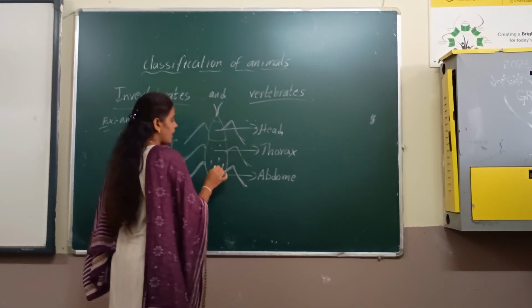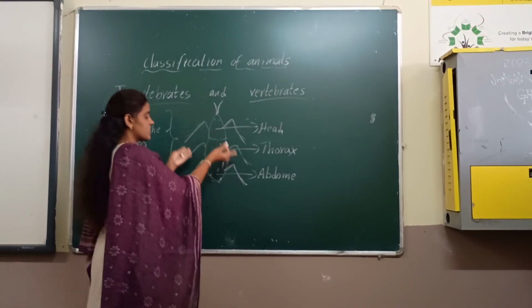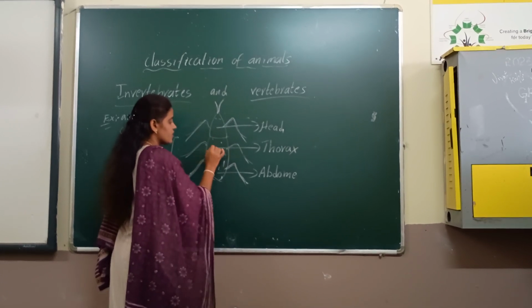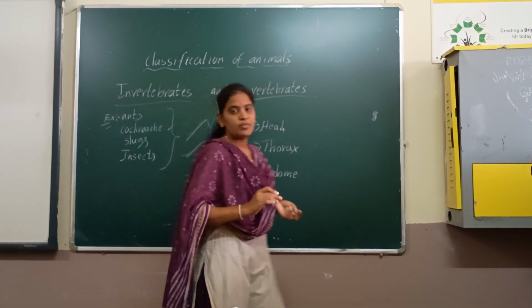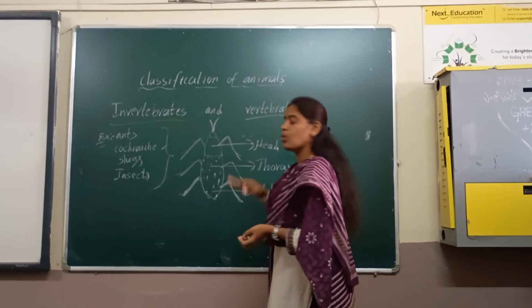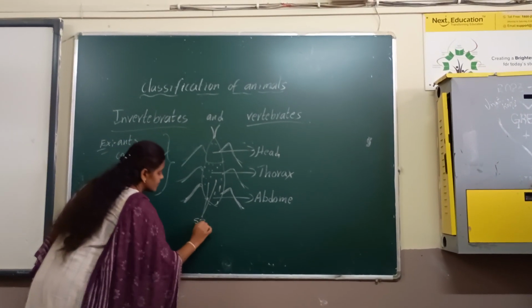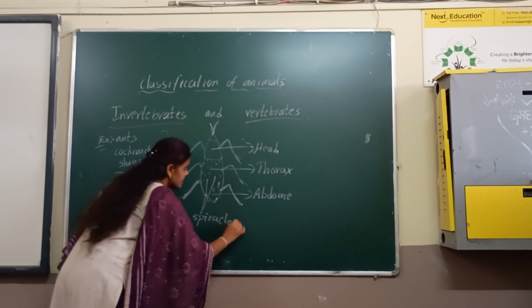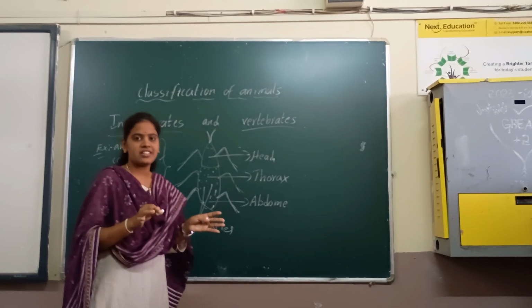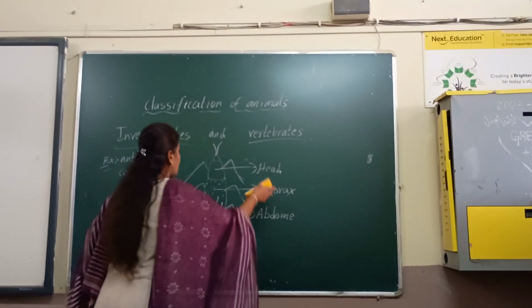Like the abdomen and thorax, these two have three pairs of legs, 6 legs. This abdomen is covered with some holes on their bodies. These holes are called spiracles. What do we call them? Spiracles. Most insects take breath with the help of these spiracles. This is about the cockroach.